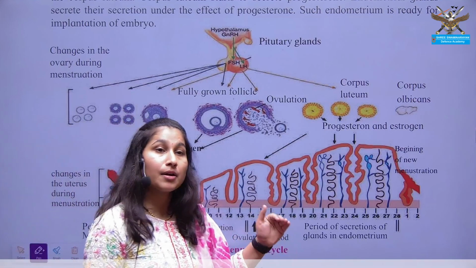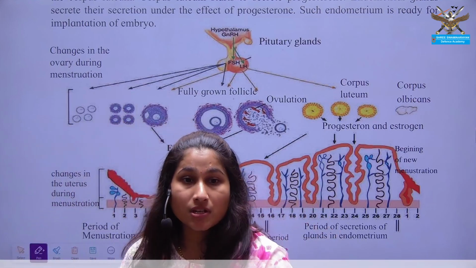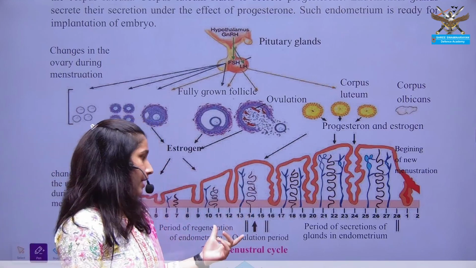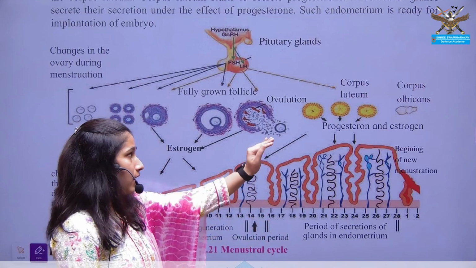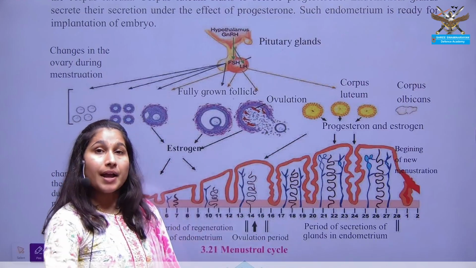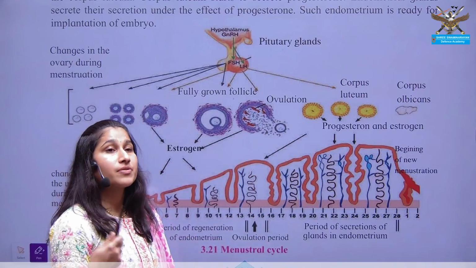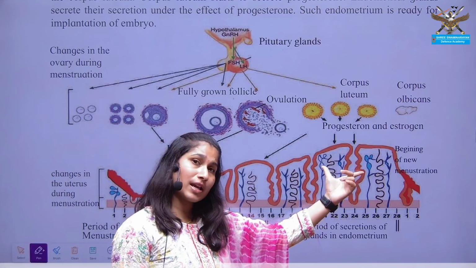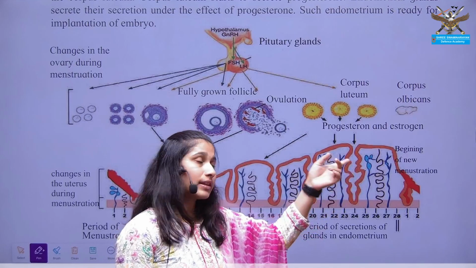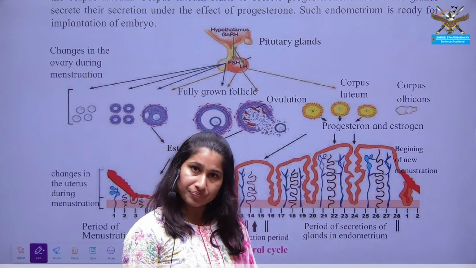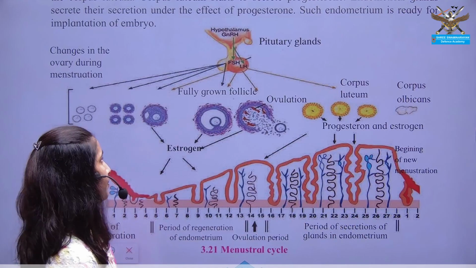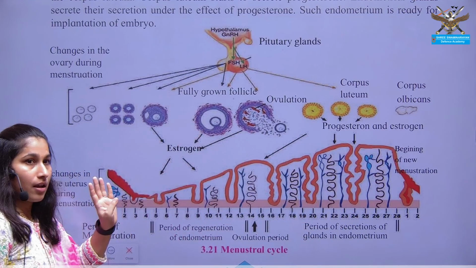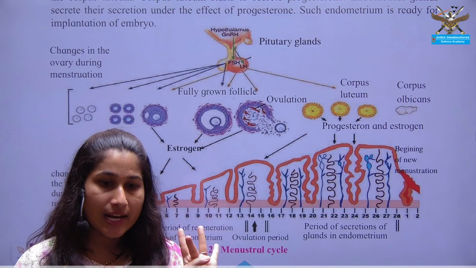And if fertilization occurs, if the ovulated egg is fertilized, then the female reproductive system should also be prepared for the healthy implantation of the fertilized egg or the zygote. For that purpose also the female reproductive system is well prepared. So in the menstrual cycle you see the action of 4 hormones: FSH, LH, estrogen and progesterone.